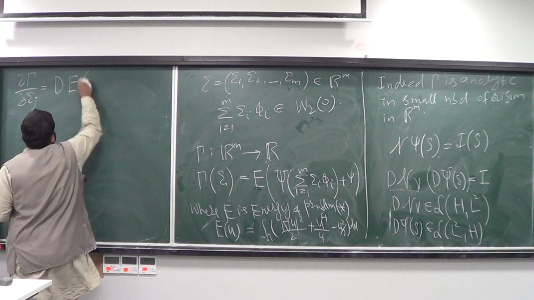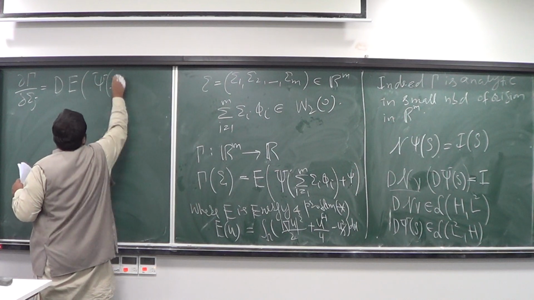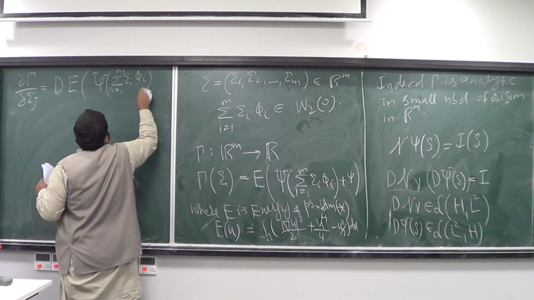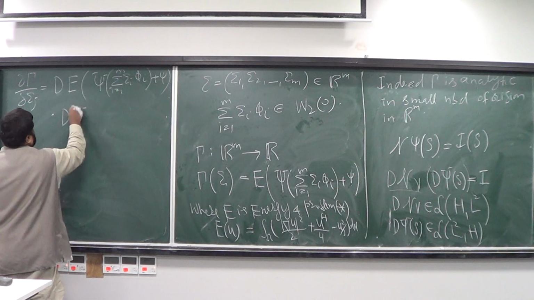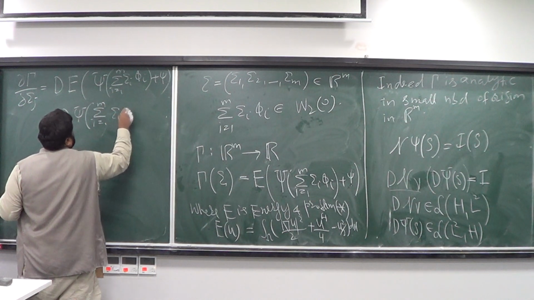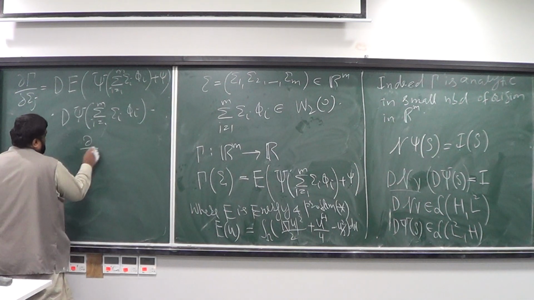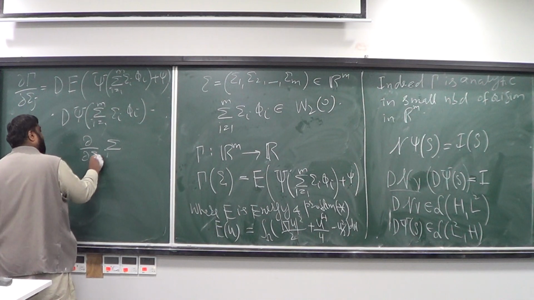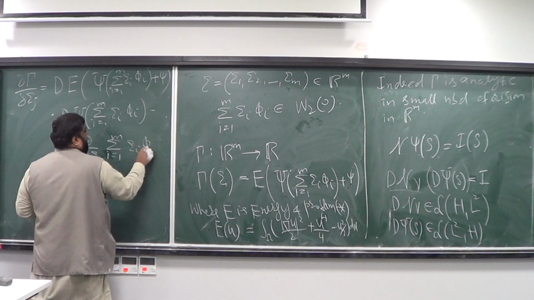operated onto psi of the sum that goes from i equal to 1 to n, xi i phi i, plus small psi composed with the Fréchet derivative of psi, of the sum i equal to 1 to m, xi i phi i, times the Fréchet derivative, which is basically going to be the partial derivative with respect to xi j of this sum i equal to 1 to m xi i phi i.